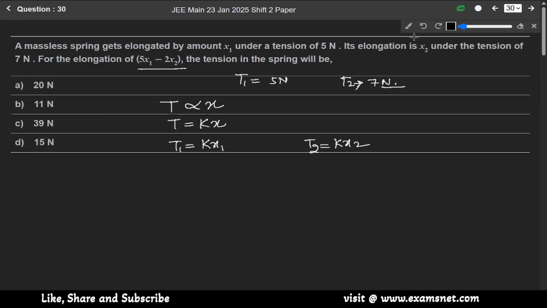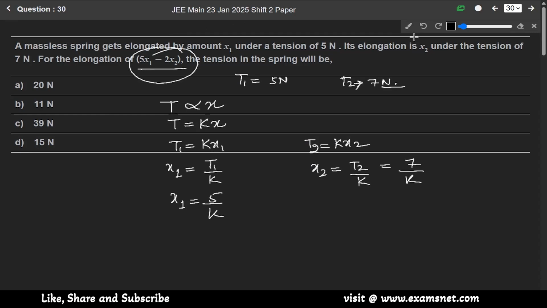So from here x1 will be equal to T1 over k, means x1 is equal to 5 over k, and x2 is equal to T2 over k, means it is equal to 7 over k. So we have to find 5x1 minus 2x2. So it will be equal to 5 into 5 over k minus 2 into 7 over k.